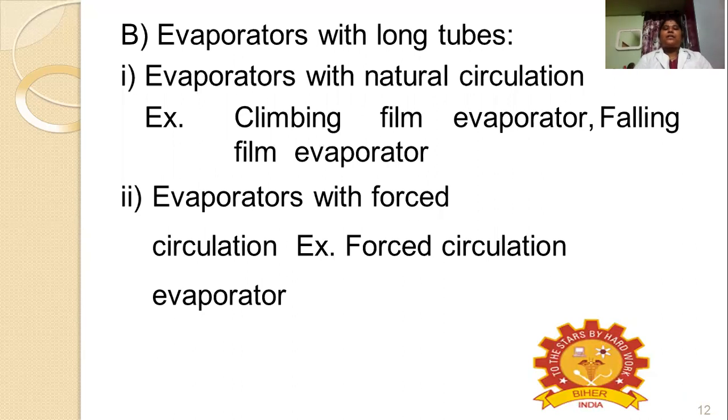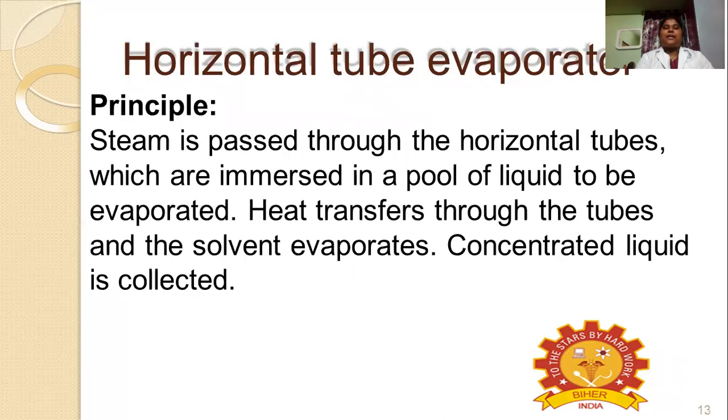And then evaporators with long tubes are again divided into two types. Evaporators with natural circulation, for example the climbing film evaporator and the falling film evaporator. And another category is evaporators with forced circulation, for example the forced circulation evaporator.